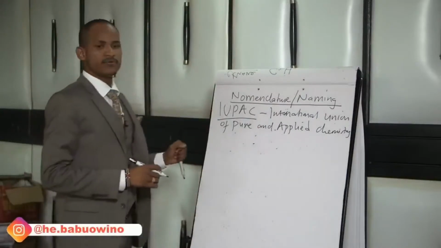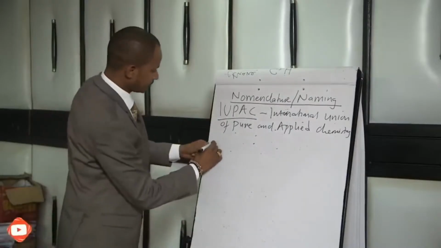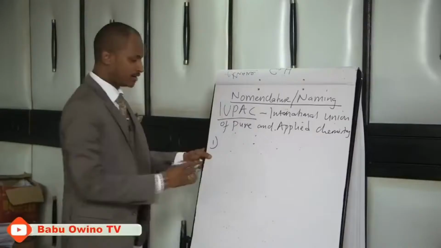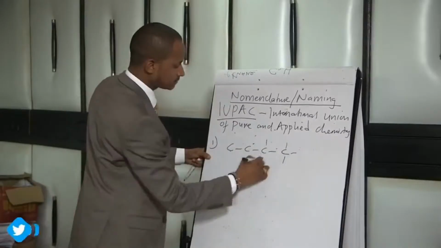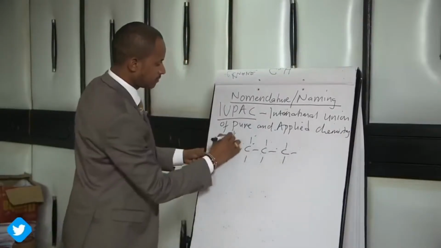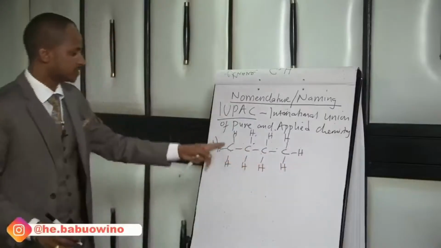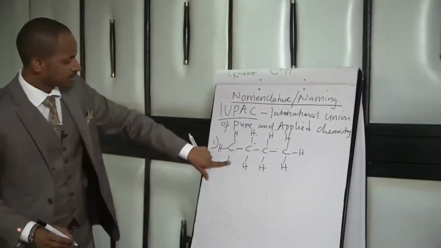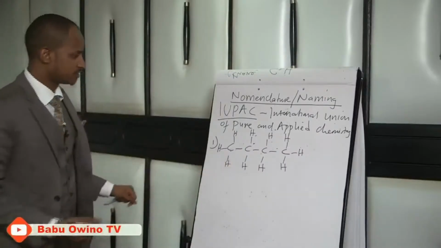So from here we will start naming them. If we start naming by one, let's take for example that. The first rule, make sure it has hydrogen. If you leave it without this hydrogen, this is wrong, because you must show how it bonds with hydrogen.